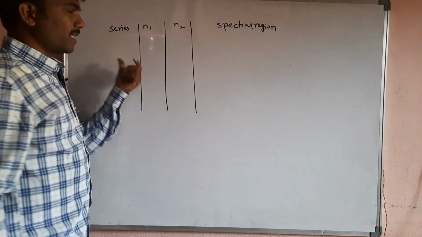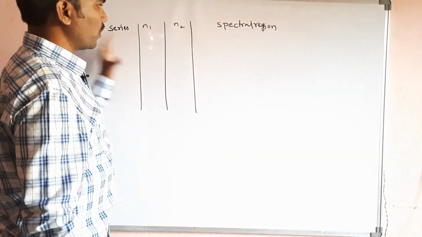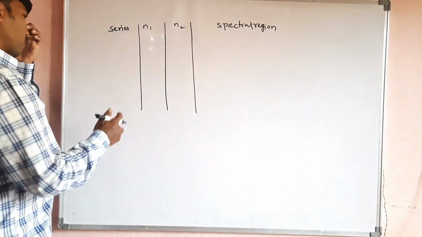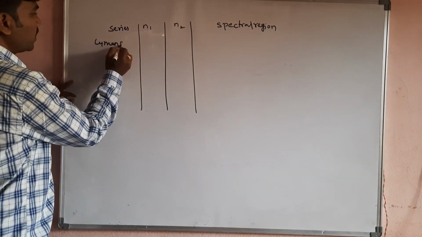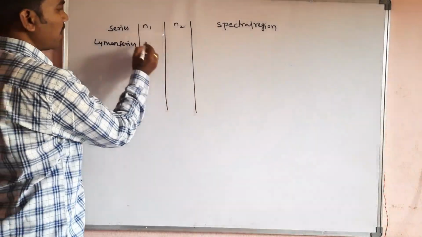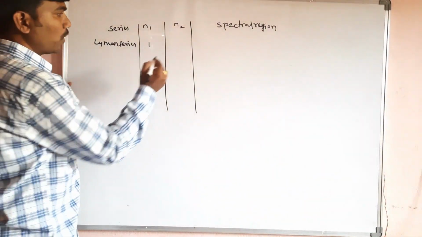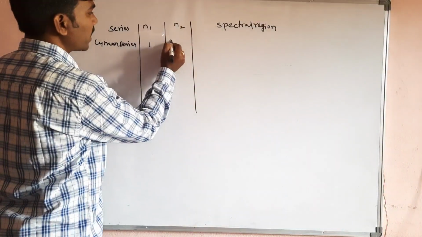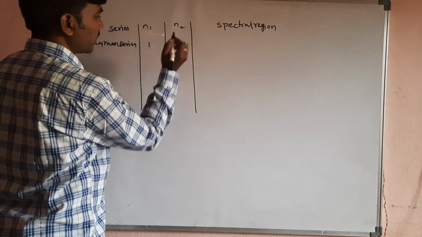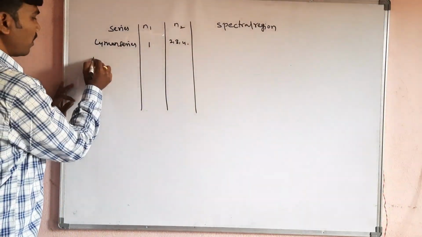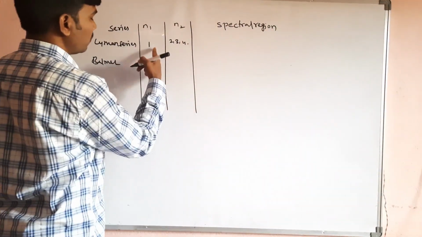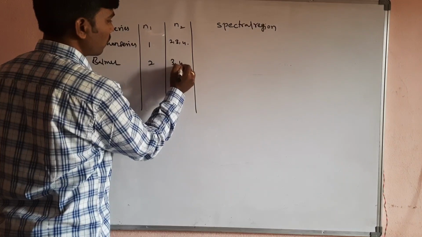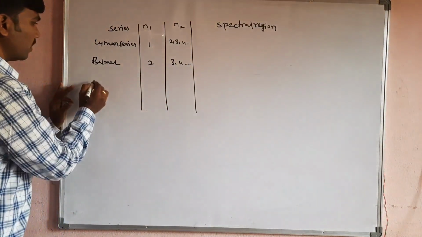To understand each series very clearly, I am going to write in tabular form. The first series is the Lyman series. For the Lyman series, n1 value is 1, and n2 value we can take as 2, 3, 4 like this. Then after that, the Balmer series: n1 is equal to 2 and n2 is equal to 3, 4, and so on, up to infinity.